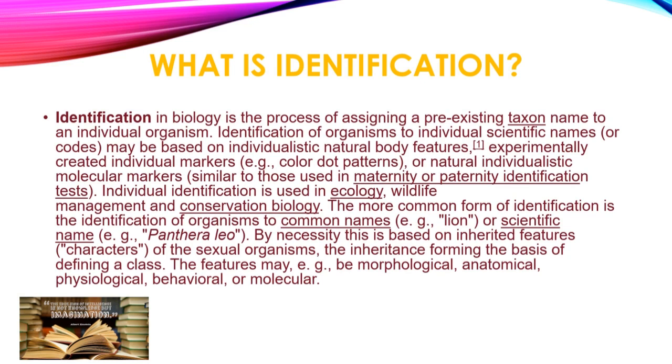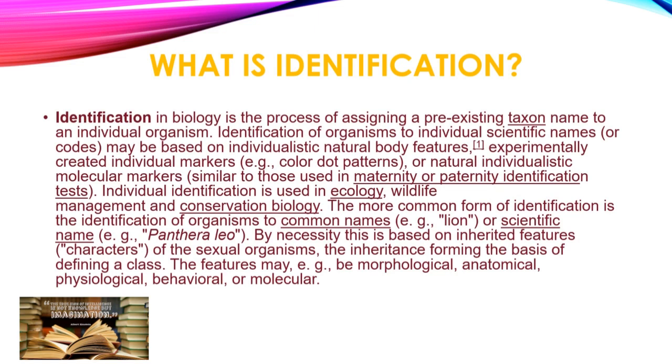The more common form of identification is the identification of organisms to common names or scientific names. By necessity, this is based on the inherited features or characters of the sexual organisms, the inheritance forming the basis of defining a class. The features may, for example, be morphological, anatomical, physiological, behavioral, or molecular.